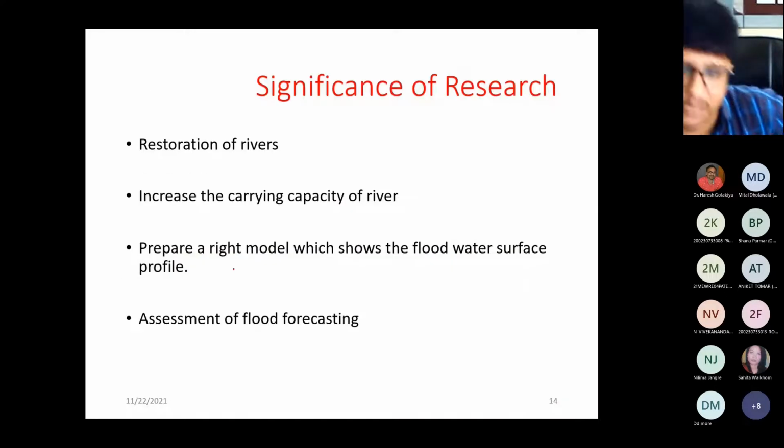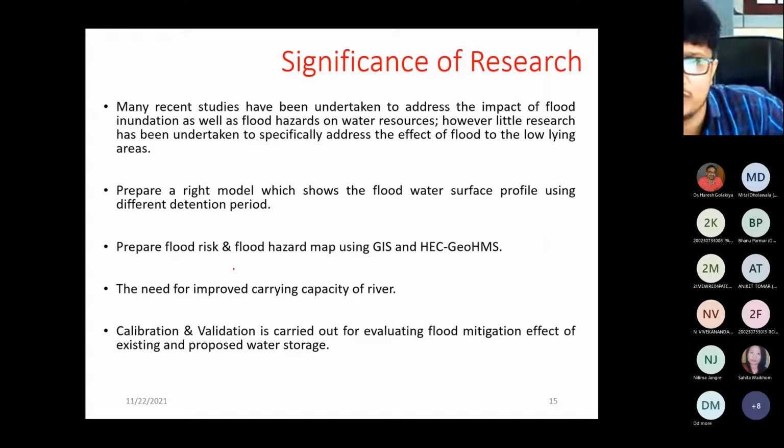What is the significance of the research? If anybody is interested in going for any research work, then you can go for restoration of the rivers, increasing the carrying capacity of the river, preparing a right model which shows the flood water surface profile, and assessment of flood forecasting. These are the various significances of the research.